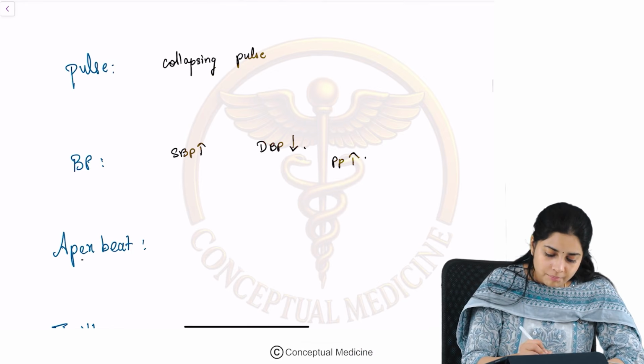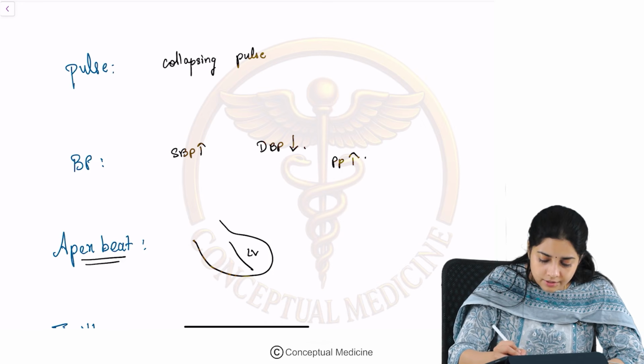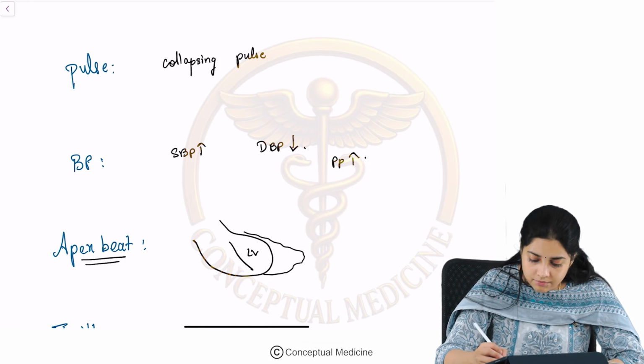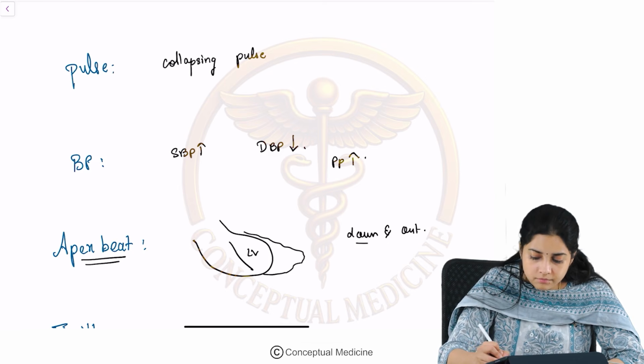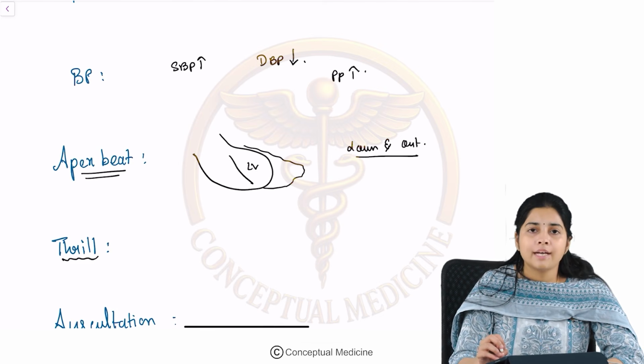What happens to the apical impulse? The apical impulse will be, because of left ventricular volume overload, right? So the apical impulse will be shifted down and out, or it will be displaced laterally. Okay. Will you find a thrill? Yes, you can find a thrill.